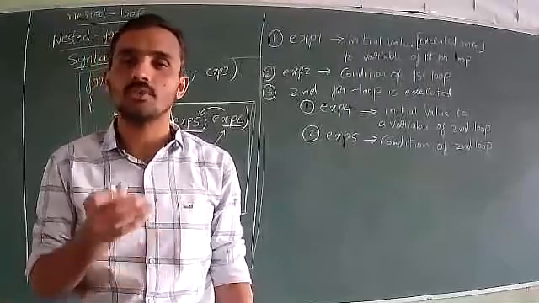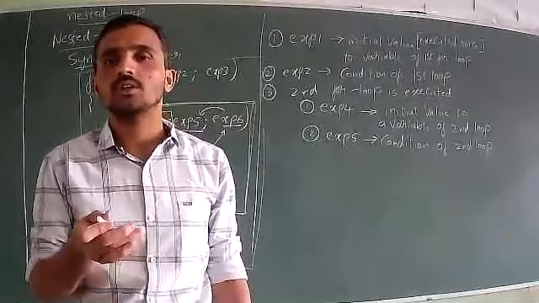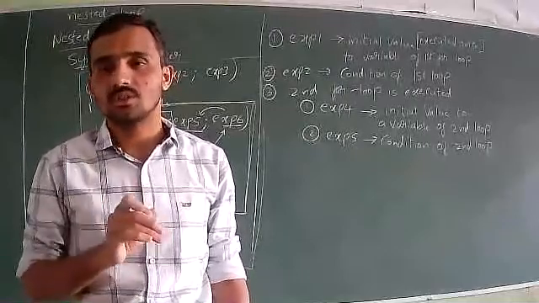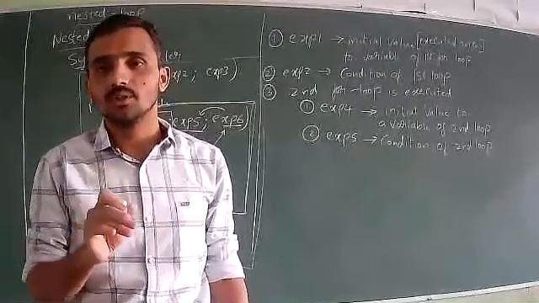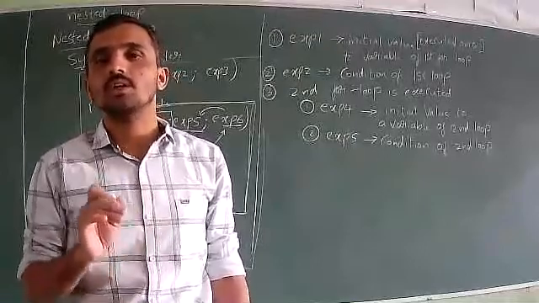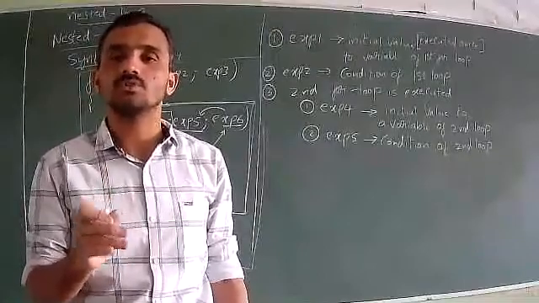So when you are mentioning the variable, the condition, and the increment or decrement process, you just mention which loop it refers to. So variable of the first loop, condition of the first loop, increment or decrement process of the first loop. Same way, variable of the second loop, condition of the second loop, increment or decrement process of the second loop.